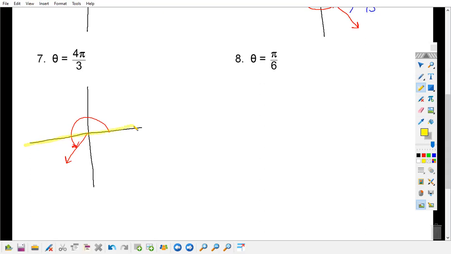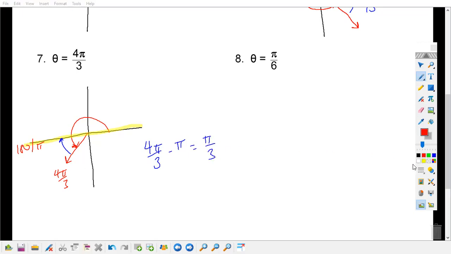My nearest x-axis is 180, which is pi. So we have 4 pi over 3, and I want to know how far it is from here to here. Pi over 3. That's because 4 pi over 3 minus pi equals pi over 3.